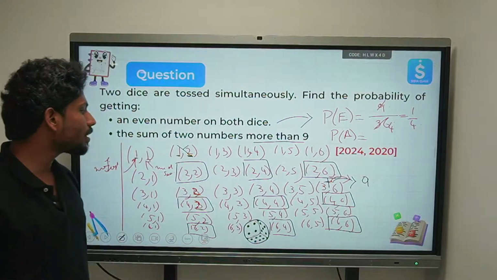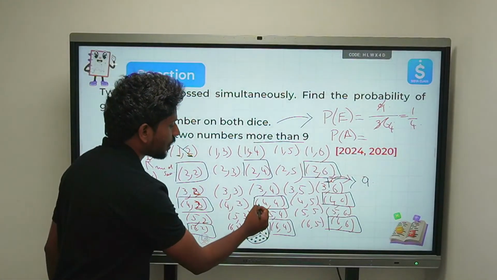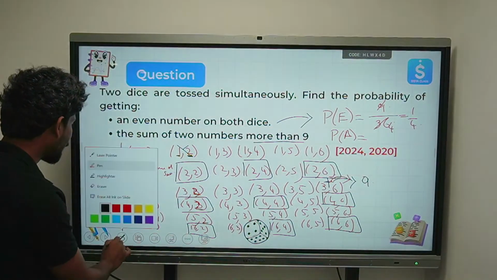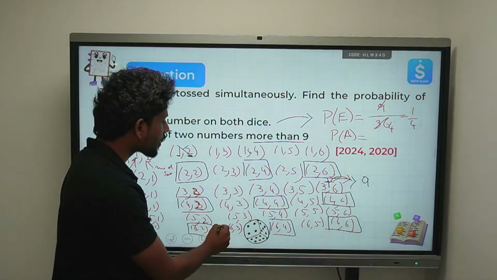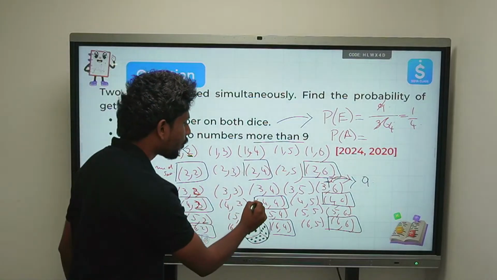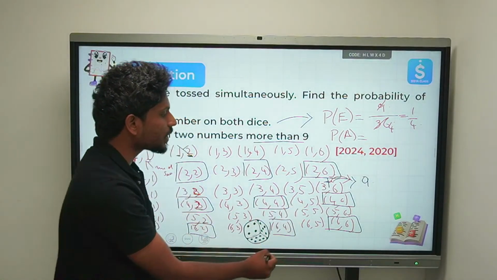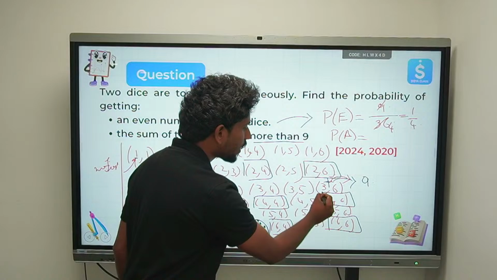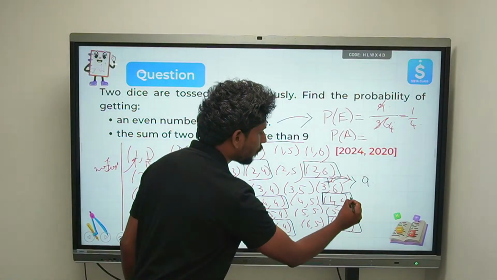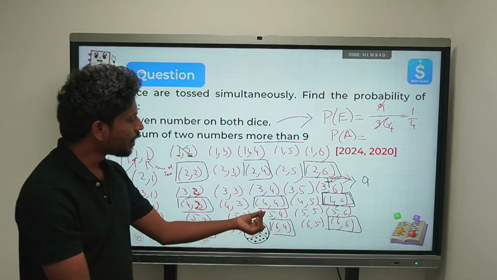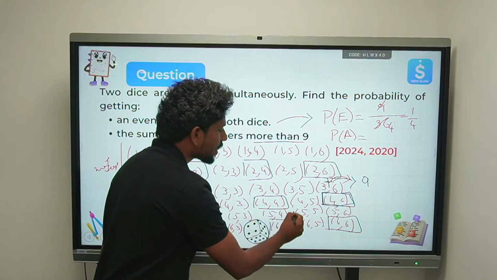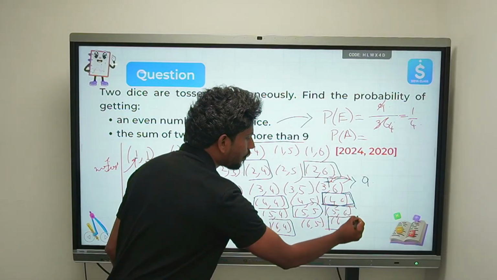But you want the number that is greater than 9, that is more than 9. When can you have the result more than 9? I would like to highlight it clearly. What are the numbers whose sum is greater than 9? 4 plus 4 is 8, 4 plus 5 is 9, so these are all discarded. The last one is 4 plus 6, 10. Again you can see 5 plus 2, 7, 5 plus 3, 8, 5 plus 4, 9, and 5 plus 5, 10, 5 plus 6, 11.